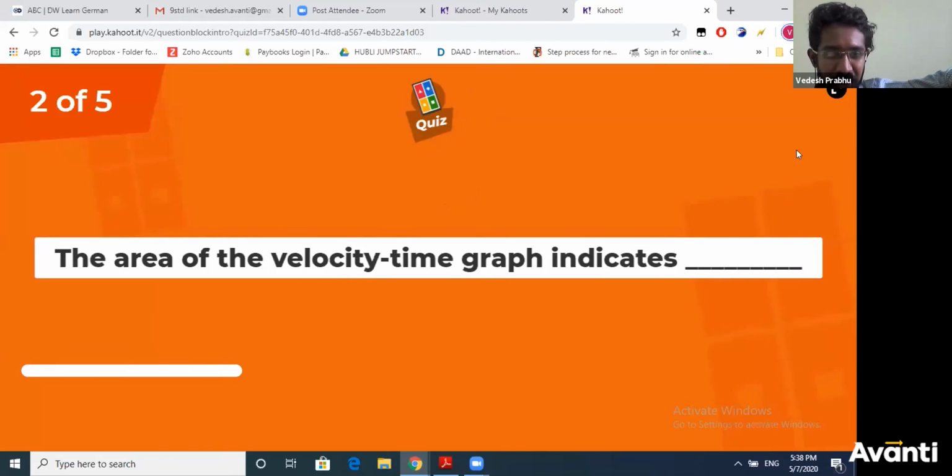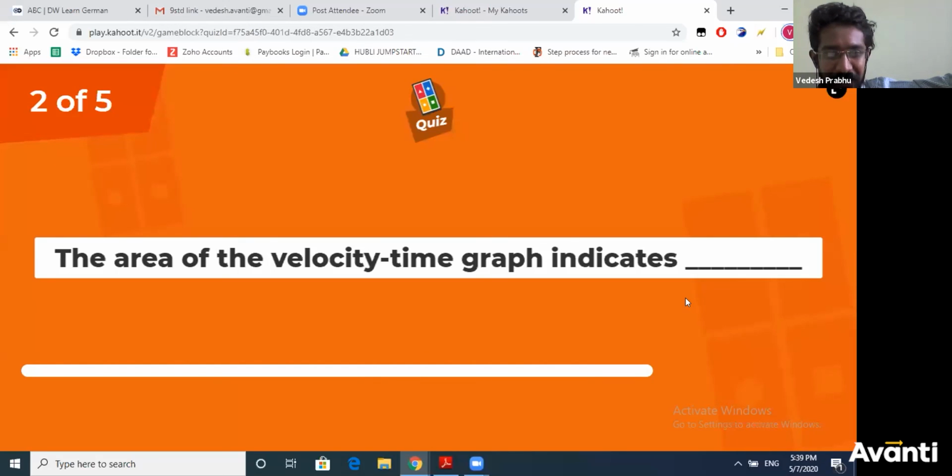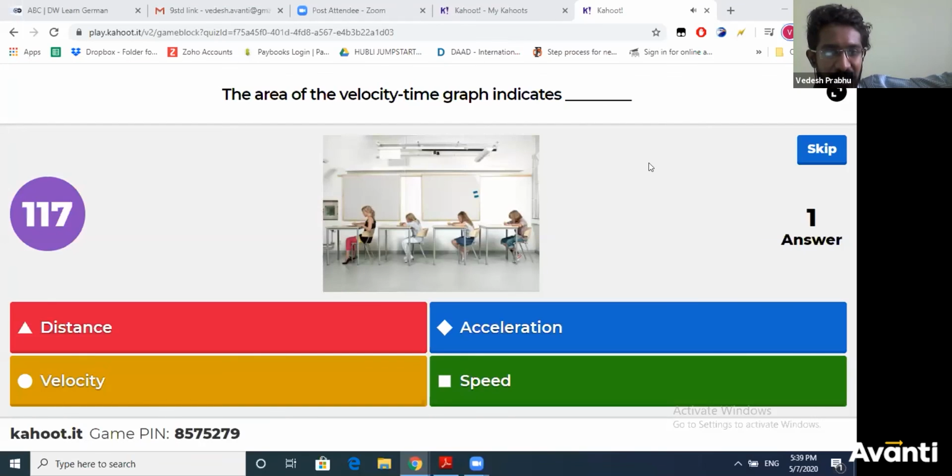Question 2, the area of velocity time graph indicates dash. You can see the options on your mobile. Okay, so please vote fast.